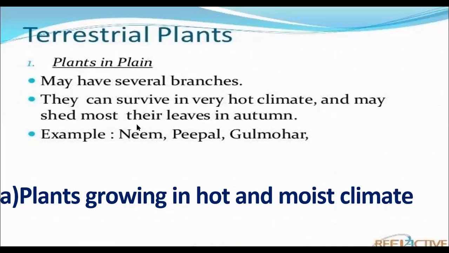Therefore, in autumn season, leaves are shed. Other examples are neem, peepal, gulmohar. These are plants which grow in Tarai region, in plains, in hot and moist climate. Same climate.